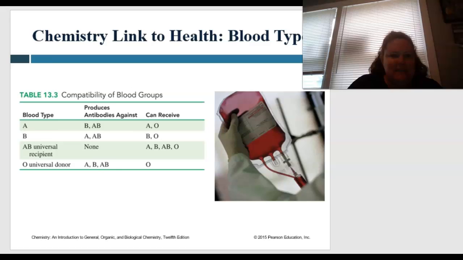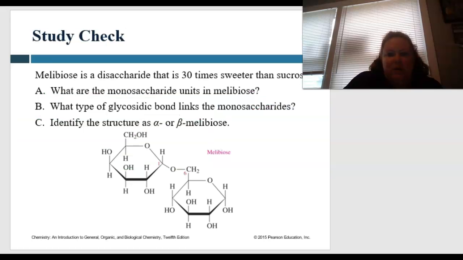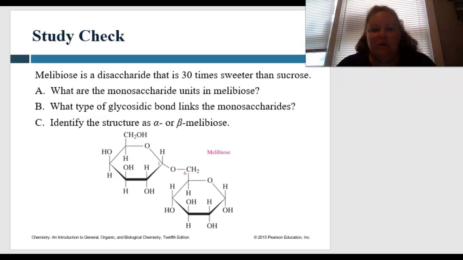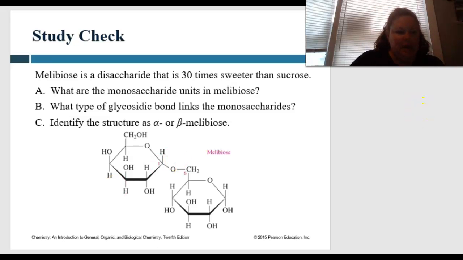Okay, here is another study check. Molybdenose is a disaccharide that is 30 times sweeter than sucrose. What are the monosaccharide units in molybdenose? What type of glycosidic bond links the monosaccharides? And identify the structure as either alpha or beta molybdenose. Okay, pause me and come back.